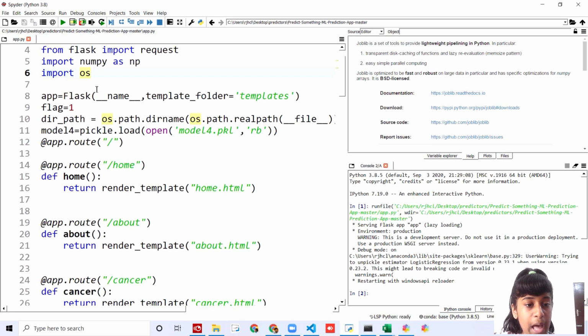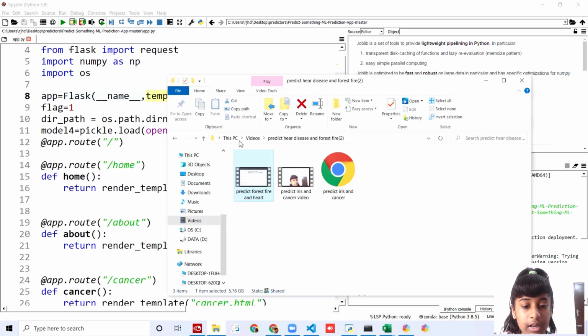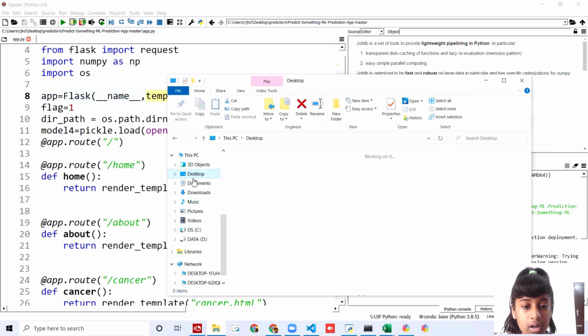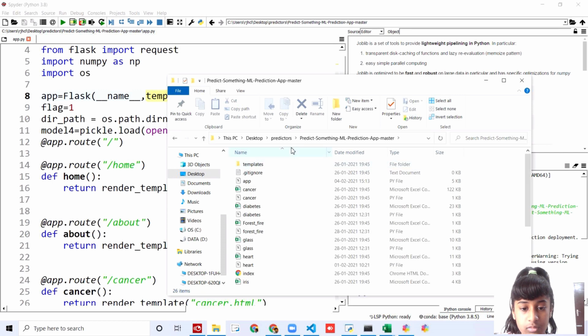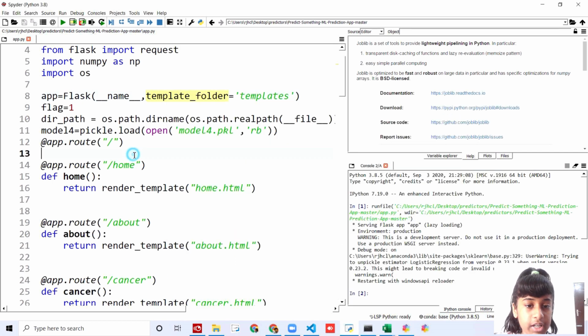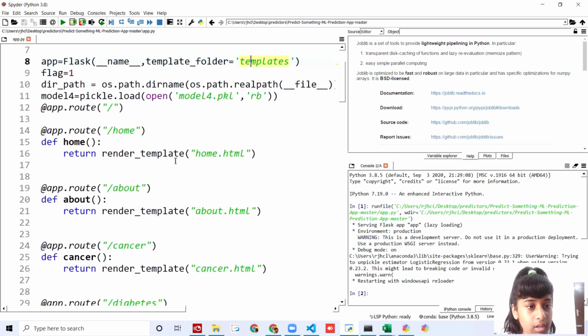Then I've set app equal to Flask. I'm going to get the render templates up here. It's in my predictors folder. Yes, you can see here you have the templates, so you're going to get them from the templates folder. And then I set the flag to 1, and I've set the directory path, creating a new path inside the real path.